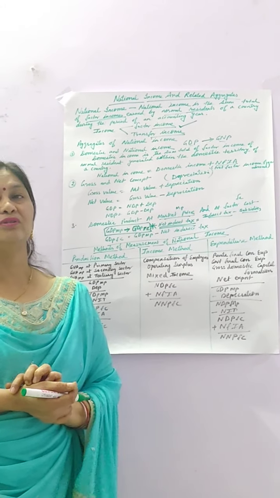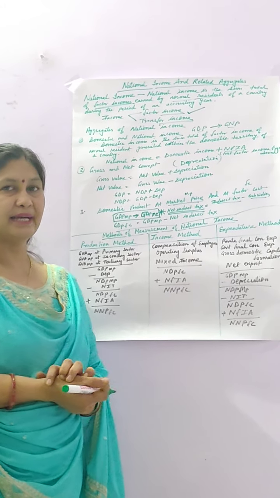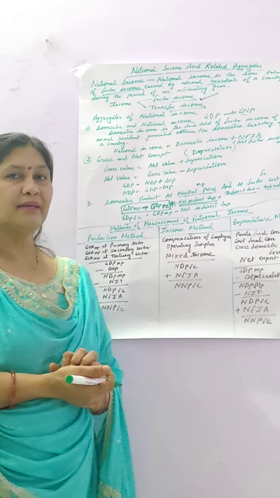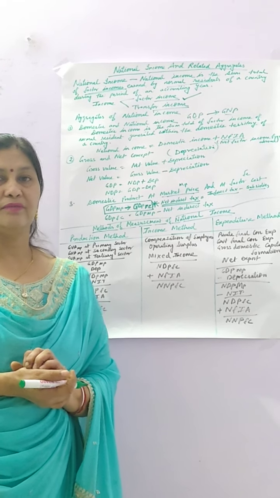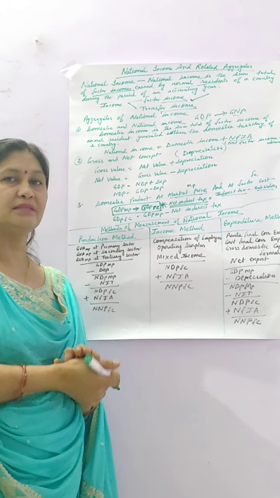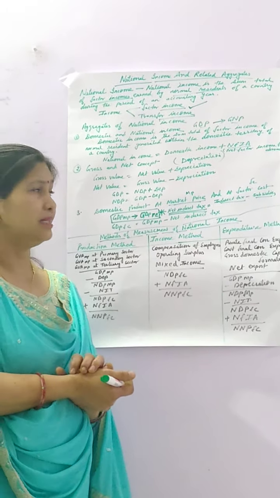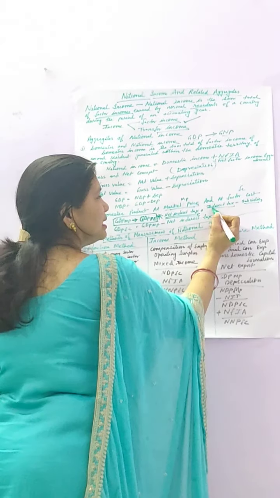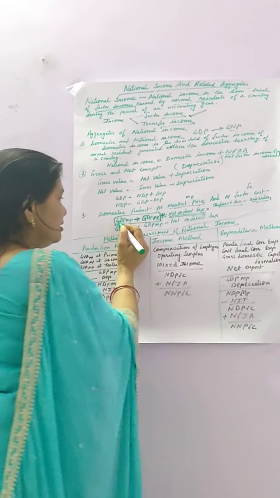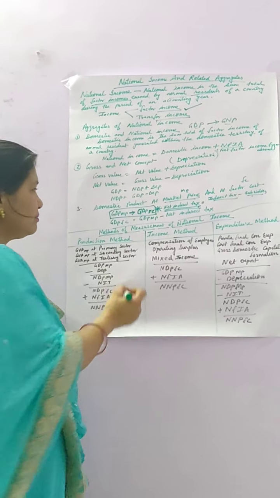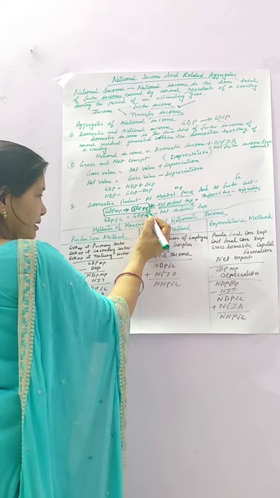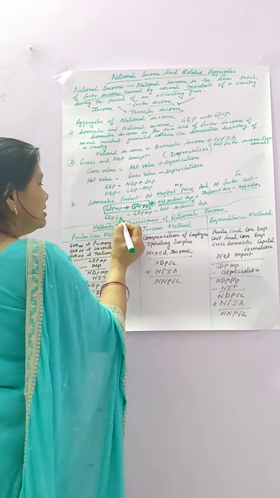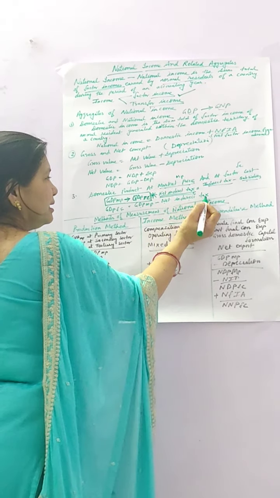That is, when you want to purchase anything, you have to pay indirect tax, so indirect tax must be excluded. And sometimes you are getting subsidies for purchasing a product, so your cost will decrease, so subsidies will be added. But when you calculate net indirect tax, the formula is indirect tax minus subsidies. So GDP MP can be converted to GDP FC by excluding net indirect tax. That is, GDP FC is equal to GDP MP minus net indirect tax.